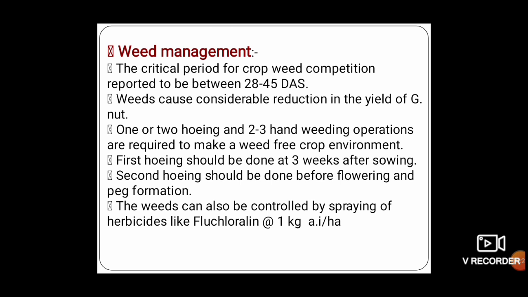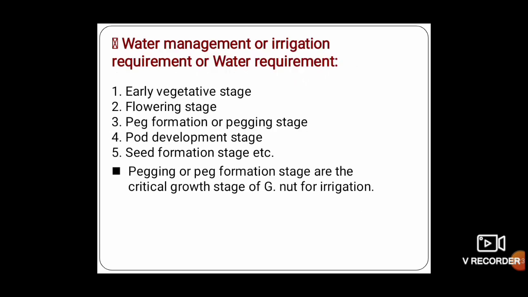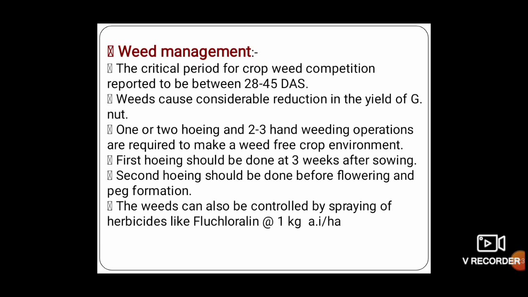The first hoeing is carried out at 3 weeks after sowing, and the second is carried out before flowering and peg formation. The herbicide which is used for control of the weed population is fluchloralin at the rate of 1 kg active ingredient per hectare.